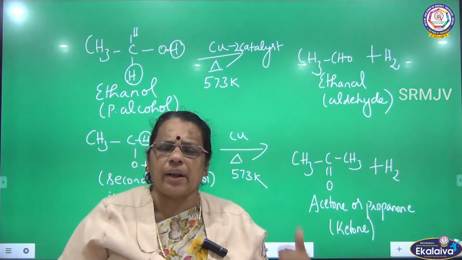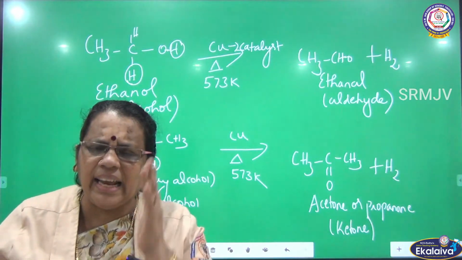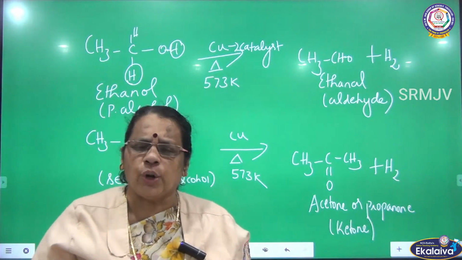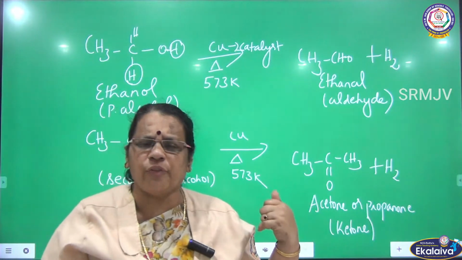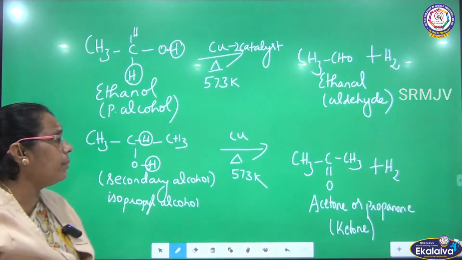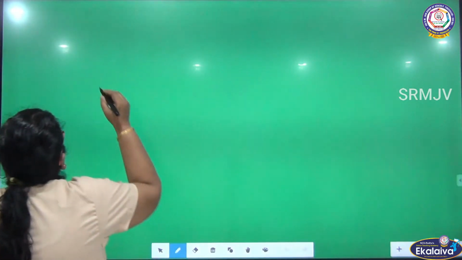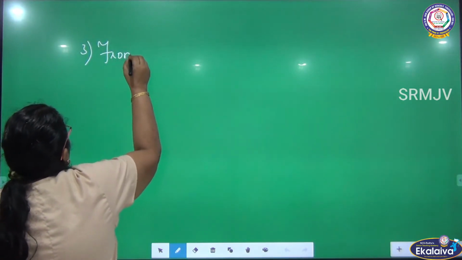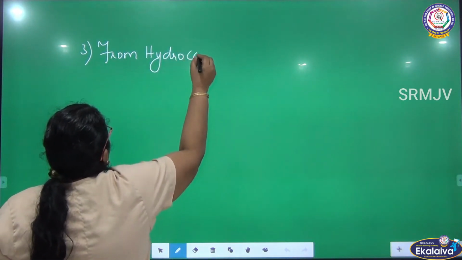Similarly, in case of secondary alcohol, isopropyl alcohol, when it is catalytically dehydrogenated, I got a product called ketone. What is the product I got here? Propanone, acetone, which is in the ketone family. Along with that, hydrogen is liberated. So this is the second method of preparing aldehydes and ketones. The next method we are going to talk about is from hydrocarbons. From hydrocarbons we are going to prepare aldehydes and ketones.